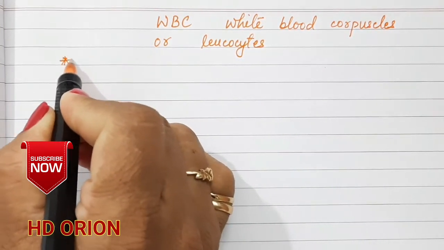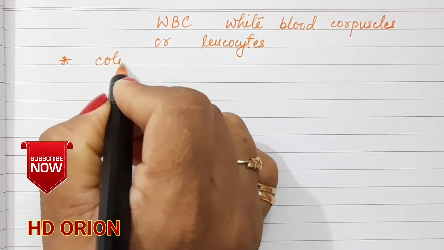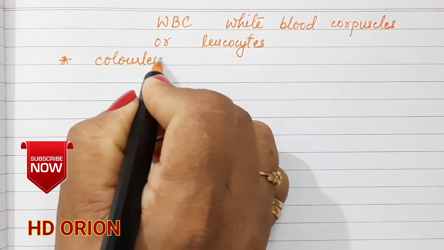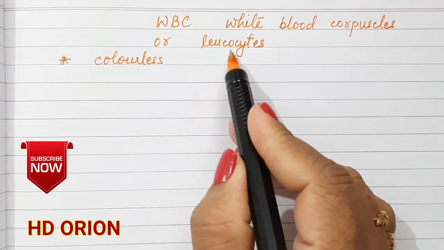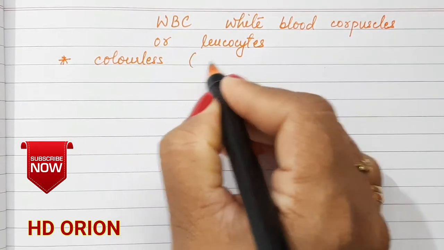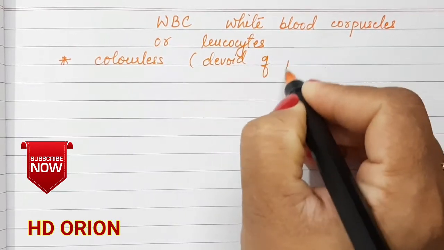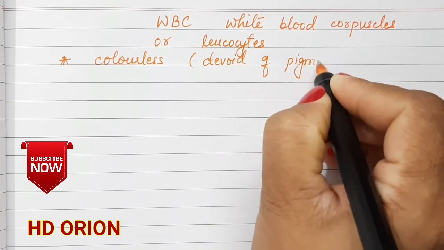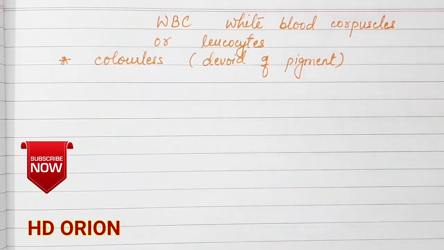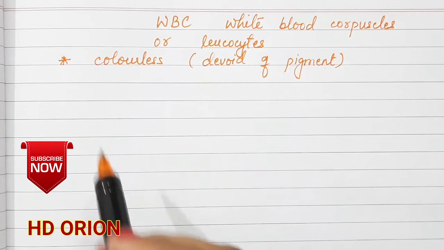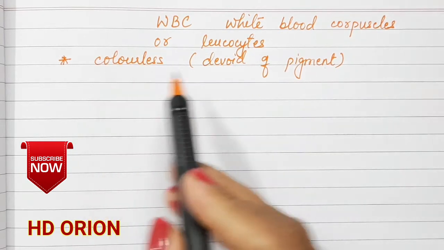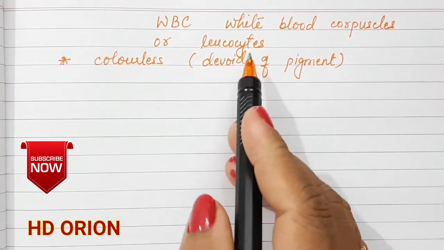They're called leukocytes because they are colorless. Leuco means whitish in color, so they do not have a pigment. They are devoid of pigment. As there was a pigment called hemoglobin in red blood corpuscles, there is no such pigment found in the leukocytes. So it is colorless and its name is leukocytes.